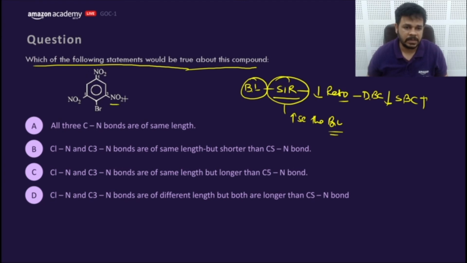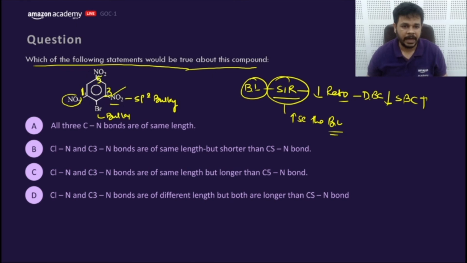That means this is sp2 bulky, which will become out of the plane of the benzene ring if it has a bulky group at the ortho position. Yes, and this is also in the same situation. So this is C1, this is C3, and this is C5.